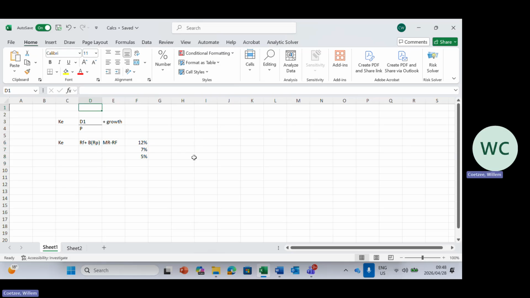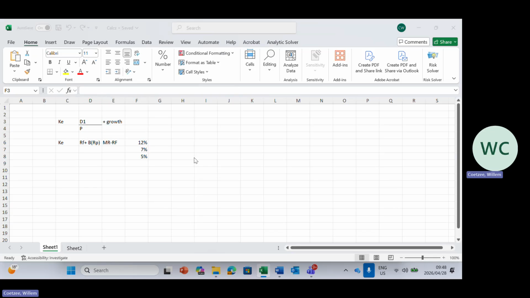Or you can use Gordon's dividend growth model. You see here, this is dividend 1 over price, plus growth. Sometimes you would need to calculate one of the two. We might need to calculate dividend 1, meaning next year's dividend. Be careful, a lot of students make the mistake of using D0. It's next year's dividend over price, and we might have to calculate the growth.